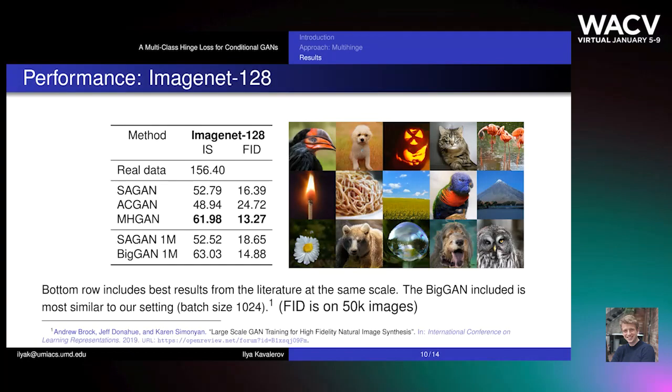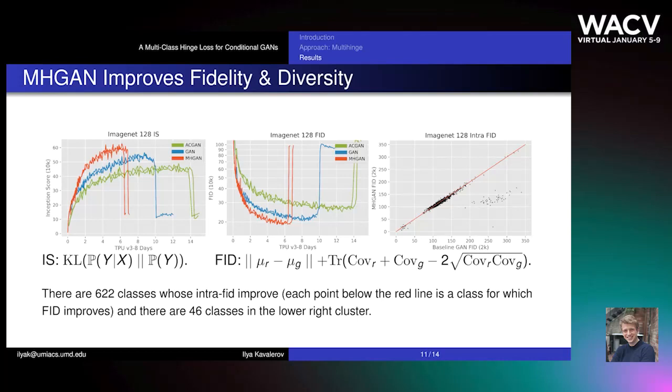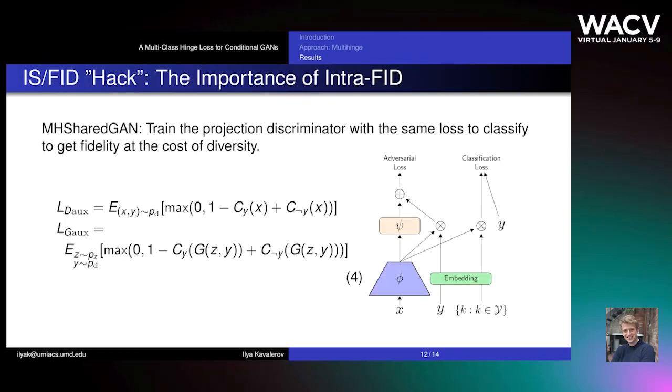We compare to the projection discriminator baseline and cross-entropy as AC-GAN introduced to train the classifier, and find that our MHGAN performs best on ImageNet 128, with some samples shown here. Our MHGAN only requires 1 discriminator step per generator step to train successfully, unlike AC-GAN. In addition to improving IS and FID, MHGAN improves the diversity of samples as measured by intra-FID.